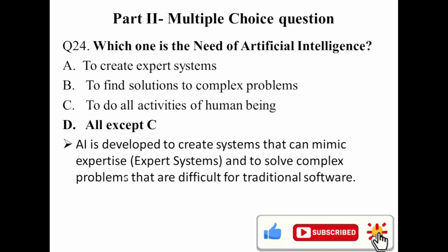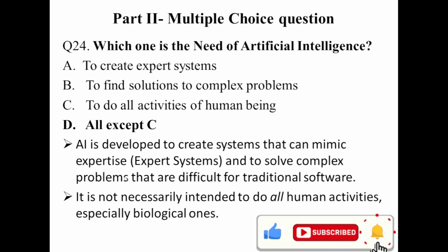AI is developed to create systems that can mimic experts or humans. Also to solve complex problems that are difficult for traditional software or difficult for human beings. It is not necessarily intended to do all human activities, especially biological ones, but it supports human beings. AI is an assistant, not fully replacing human beings.